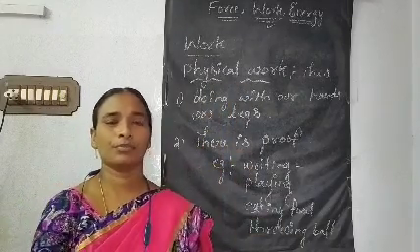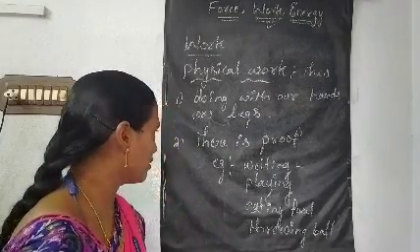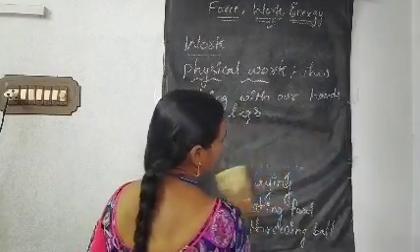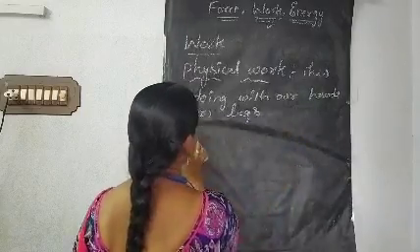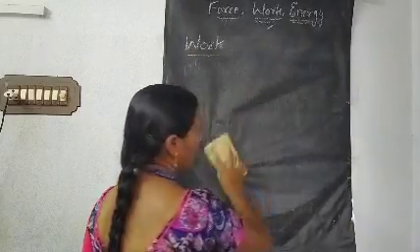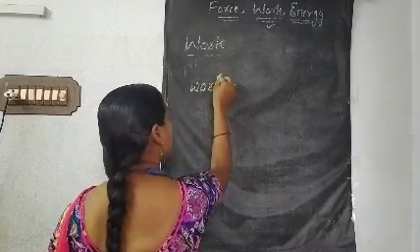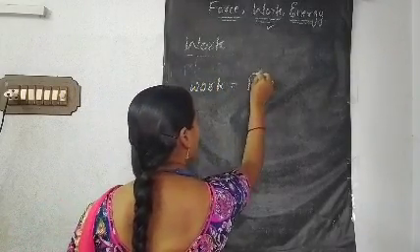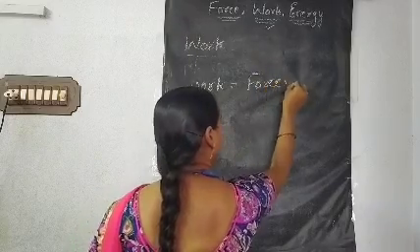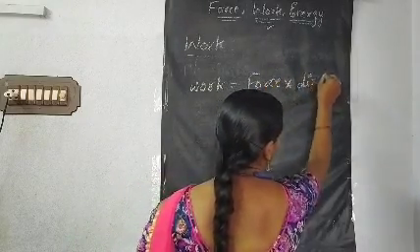We can measure it. How can you measure the work? There is an equation in science to measure how much work you have done. What is that equation? Work done is equal to force into distance.